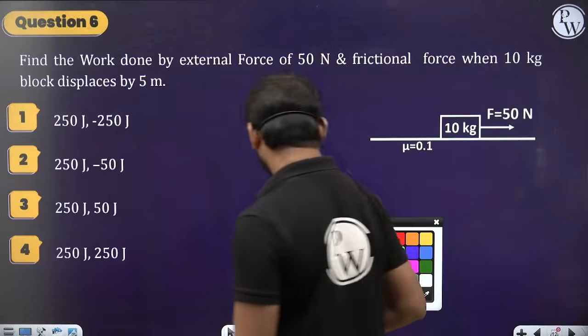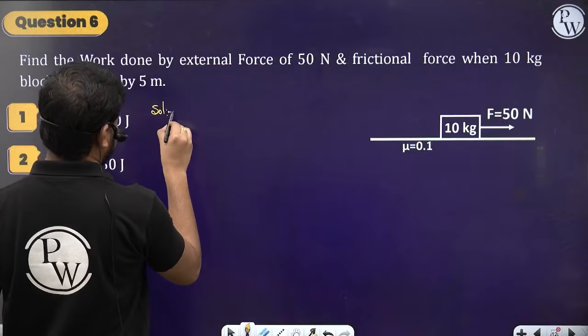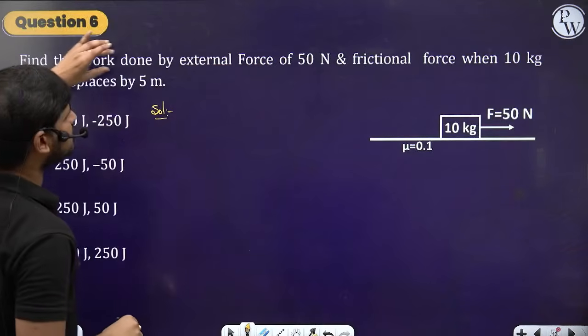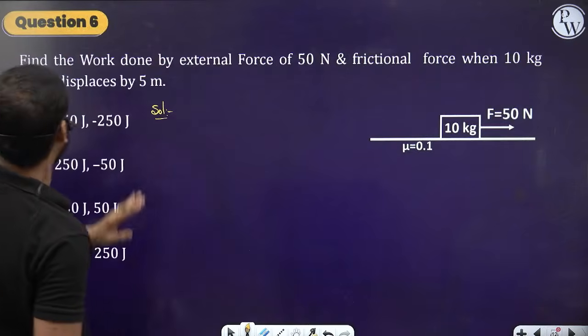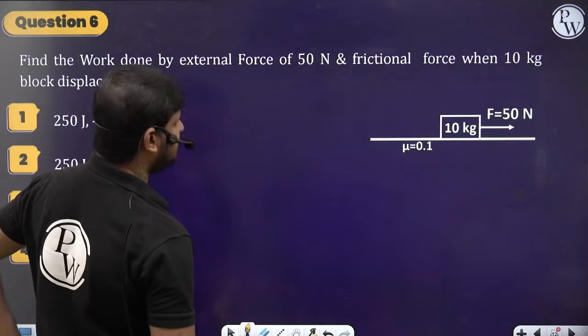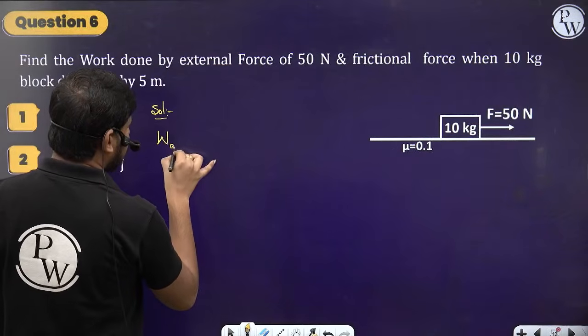So next question. Let's see the next question. What does the question say? Find the work done by the external force of 50 newtons and the frictional force when a 10 kg block is displaced by 5 meters. See here, there are two cases. First, let's find the work done by the applied force.